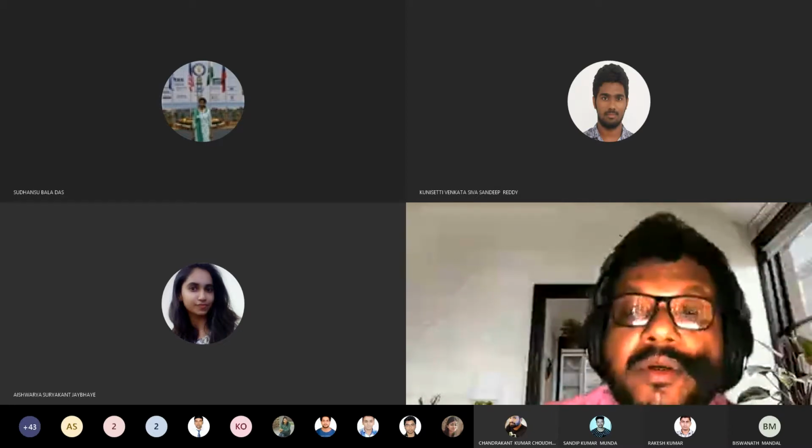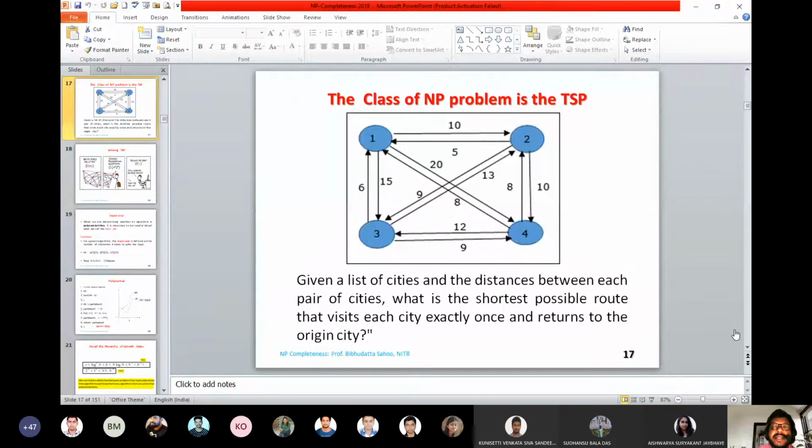Okay, now typically, without looking into the criticality, if we look into the traveling salesman problem, it's just a sequence of cities. That means suppose the salesman starts from city one, then we have many alternate paths so that it can take a tour and go back to one. Last class, what I tried to do was relate this problem to automata. So if you take this 1, 2, 3, 4 as the input alphabet corresponding to